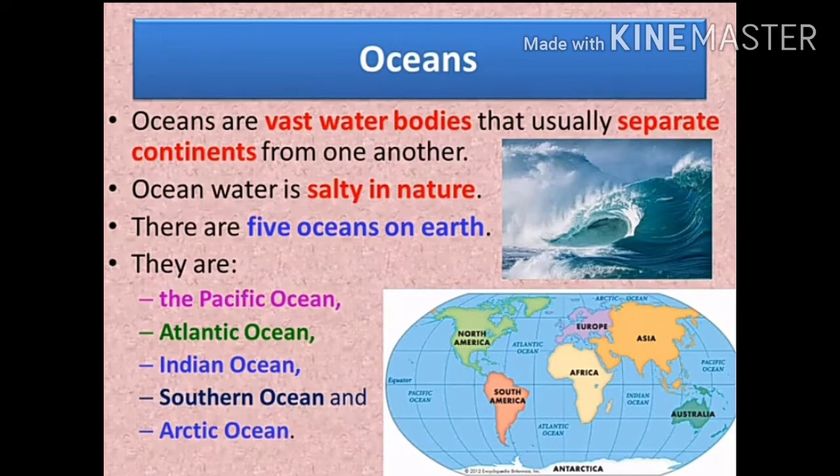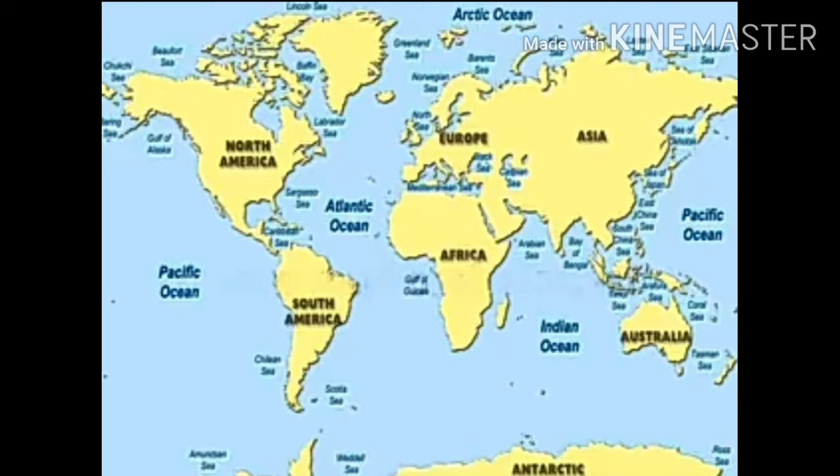Children, now we will learn about oceans. Oceans are vast water bodies that usually separate continents from one another. Vast water bodies means huge water bodies. Children, a continent is a large continuous mass of land. It is regarded as a region. In this world, there are 7 continents.